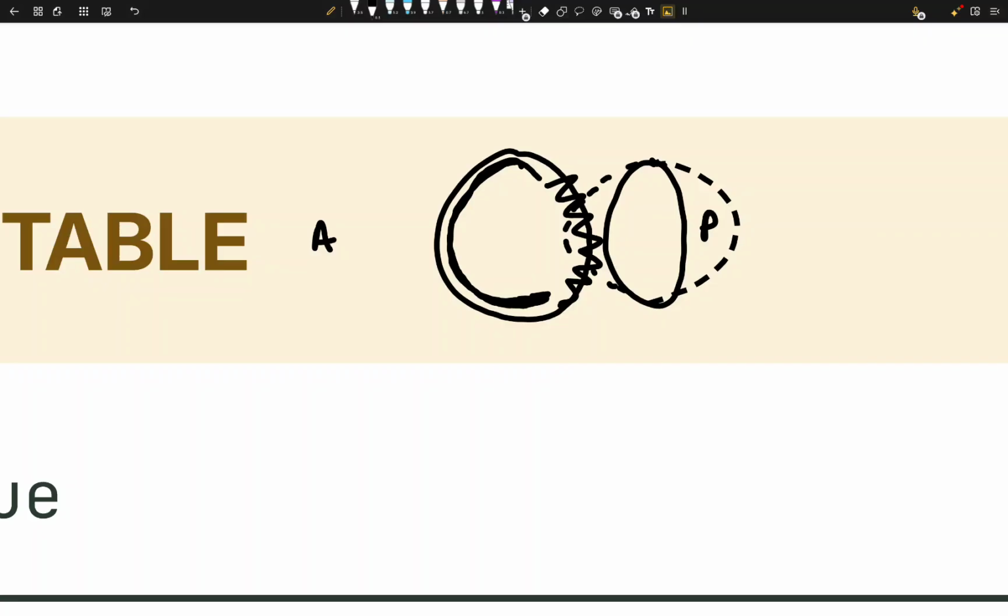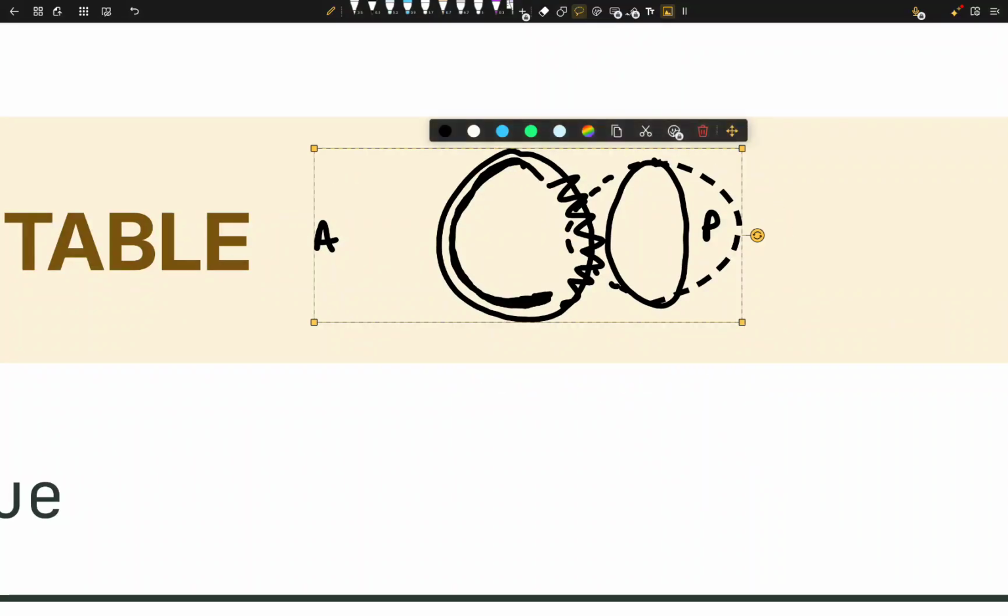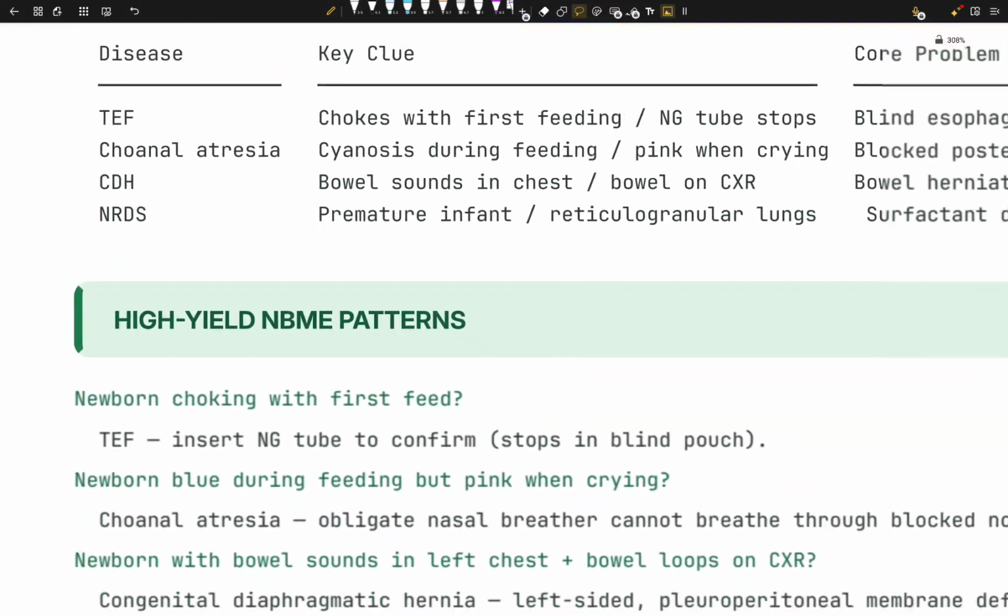Now I would really think about this question: if nature is so cool, why and how do we have these two things separately, right? Why are they separated? Because originally in the embryo we have one tube, right? We have this primitive foregut, just one tube. Then what happens? Well, actually a septum develops, right? A septum that divides the trachea and esophagus. And this septum is called the tracheoesophageal septum. It divides the anterior part, which is called the trachea, and the posterior, which is called the esophagus. So that's your question answered.